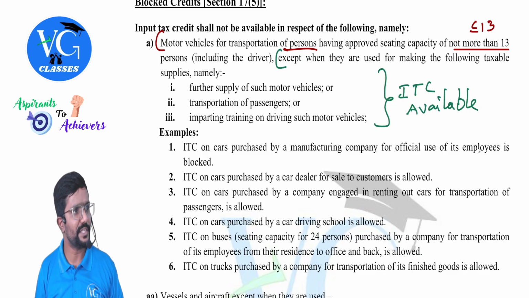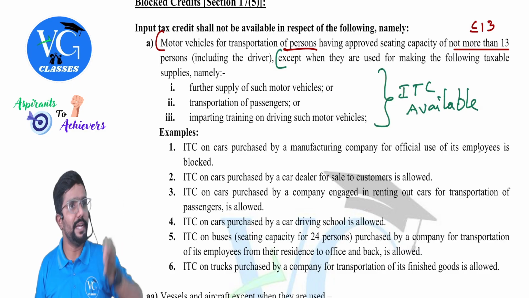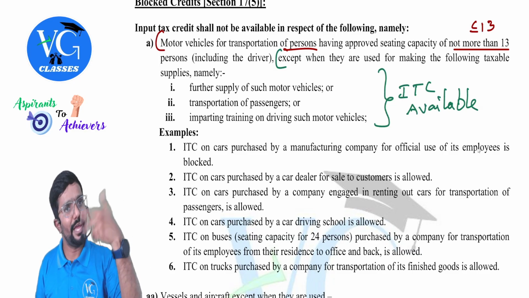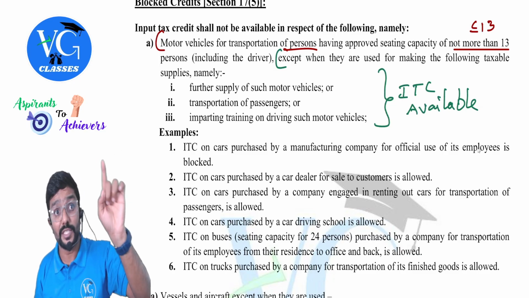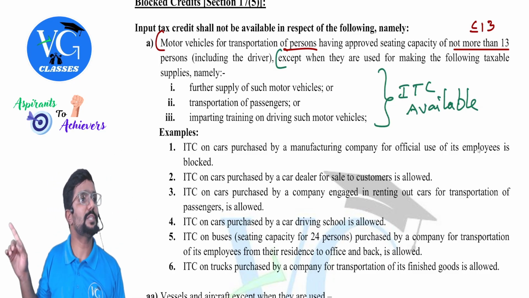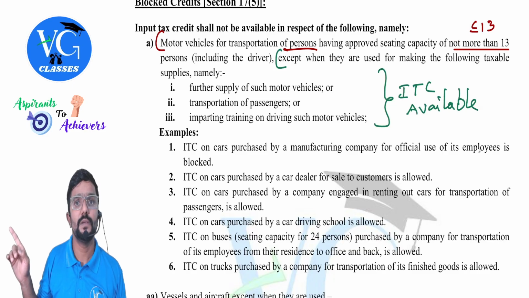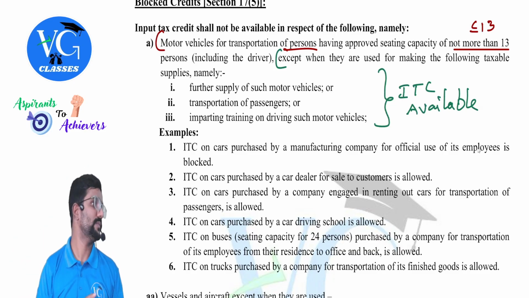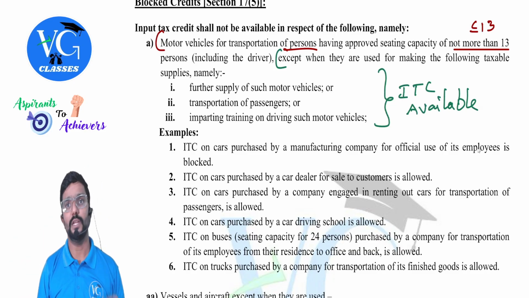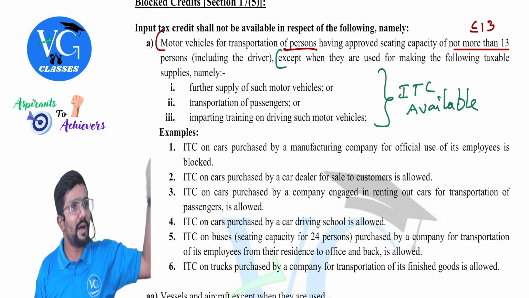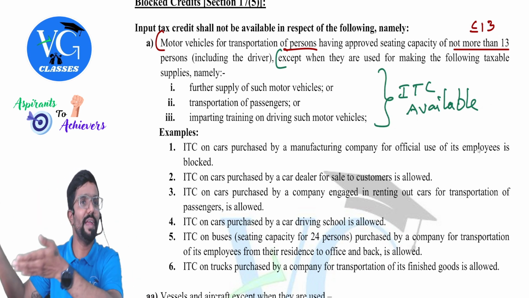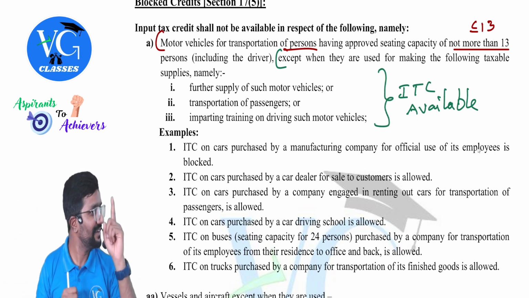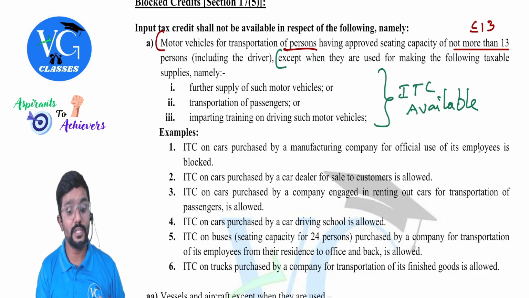Understood. I repeat. Assume I have taken a car on rent. On the rent amount, I have paid GST. And I am using this car, which I have taken on rent, not purchased, for the transportation of my employees. Is credit available? No. Credit is not available. Next, assume I have taken a car on rent, which I am using to give driving training to my trainees. Is credit available? Yes.